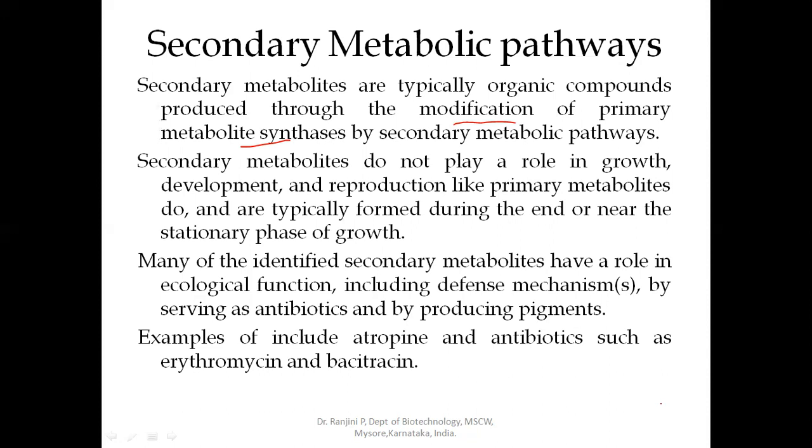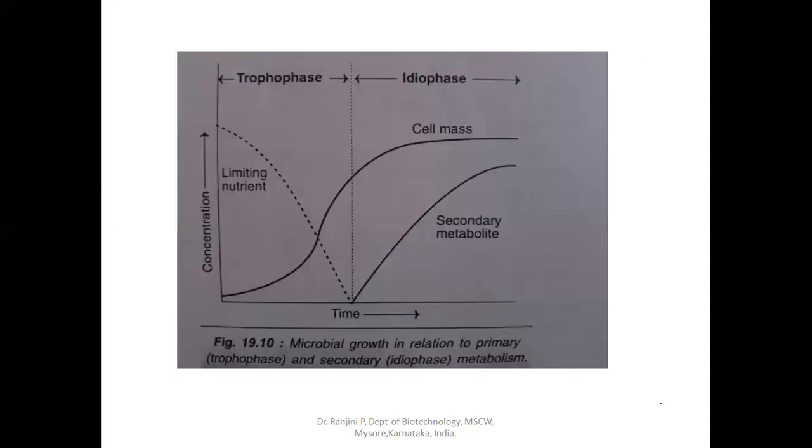So now you understood the definition of secondary metabolites, their function, and the secondary metabolic pathways. Now, this is the diagrammatic representation where you'll see the production of primary metabolites and the secondary metabolites.